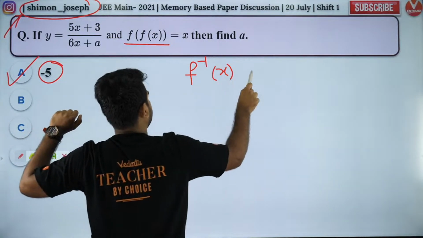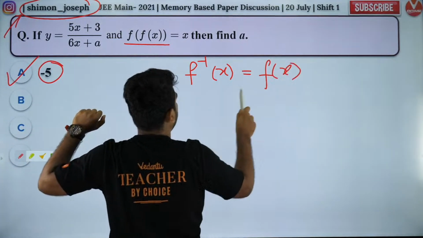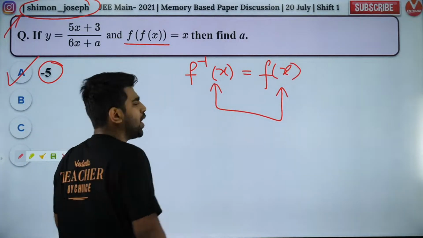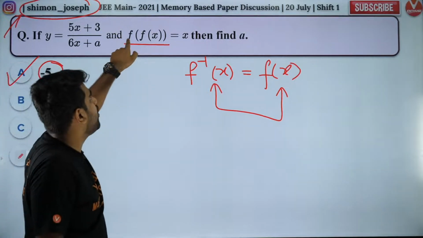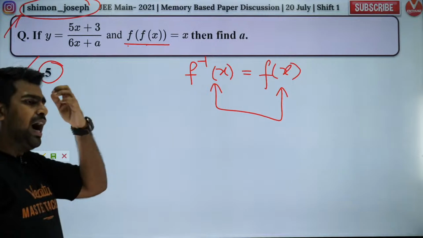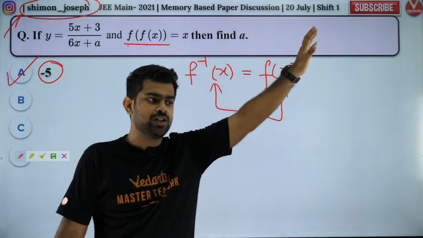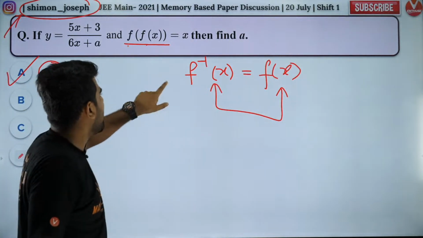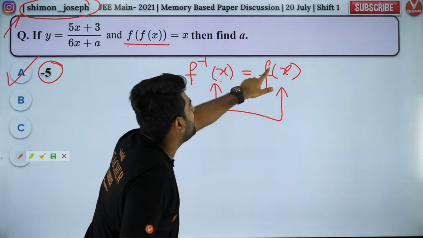Did you all understand that? So the inverse and the function are both the same. Only then f of x will be equal to x. Everybody knows that, right? Very simple. Are you all happy with it, my dear boys and girls? So shall I move forward? I just need to find f inverse and compare it with f of x.